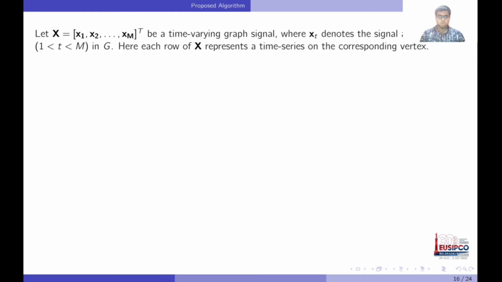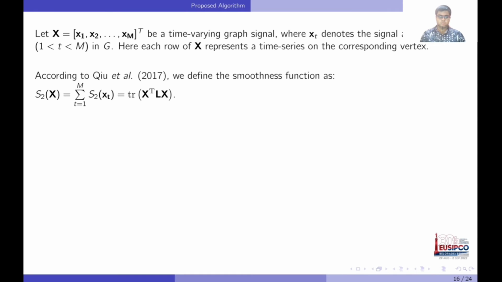Now we move into our work. So basically, X is a matrix, a time varying graph signal, where each element xt denotes the signal value at time t. Here, each row of X represents a time series on the corresponding vertex. In 2017, Qiu and others defined a smoothness function S2(X), which is basically the trace of the product of the transpose of matrix X, the Laplacian, and the matrix X itself. The expression comes from the sum of all the Laplacian quadratic forms of each graph signal.